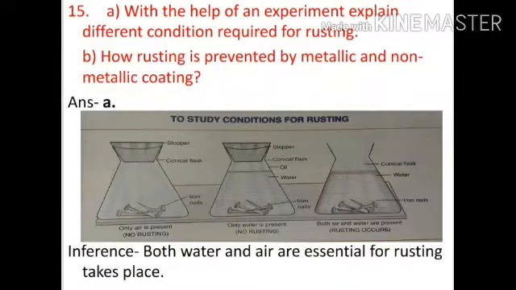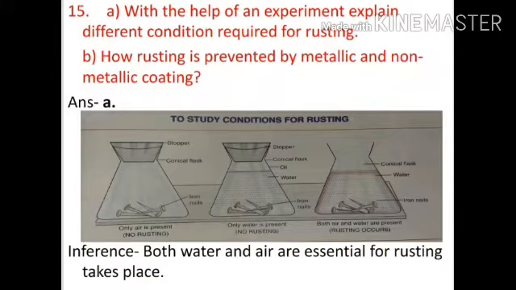Number 15A. With the help of an experiment, explain different conditions required for rusting. Number B. How is rusting prevented by metallic and non-metallic coating? Answer number A. It is described along with the picture you can see.